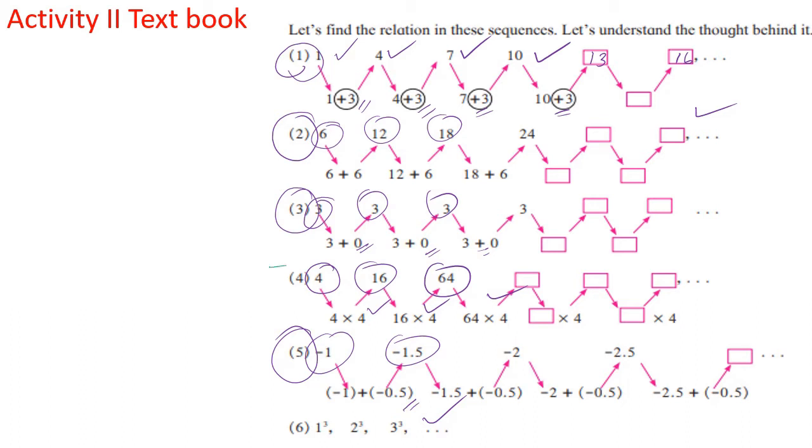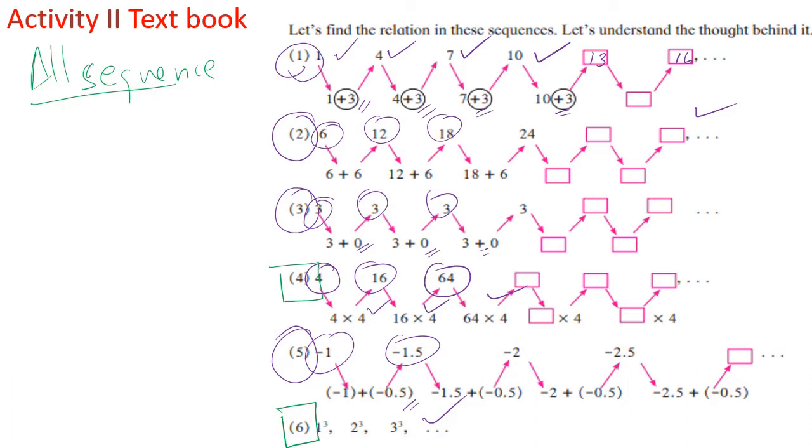But in the case of the fourth one, it is multiplication. In the case of the sixth one, it is cube root. So all these are sequences, no doubt. But within sequences, certain sequences are such that we can predict the next number.